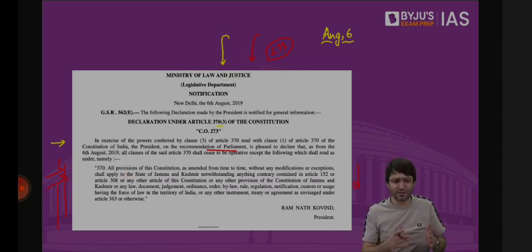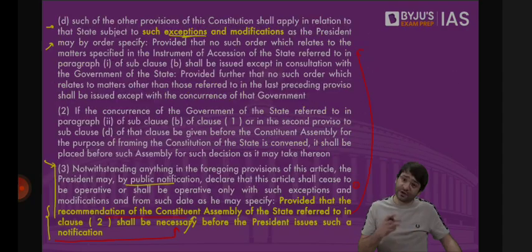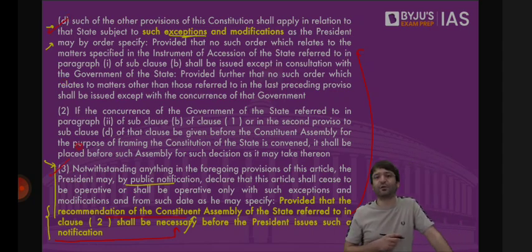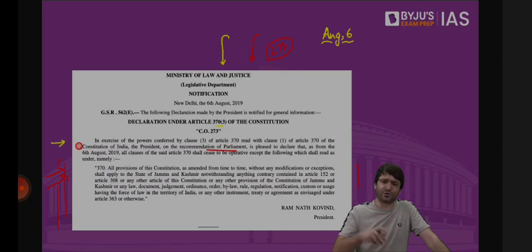Modified in the sense, all provisions of Indian Constitution were made applicable to Jammu and Kashmir. But when all provisions of Indian Constitution were made applicable, there was still Article 371, there was still Article 372, there was still Article 370 Clause 3. Now the government said we don't need all these provisions, we just need one provision. That entire Indian Constitution, without any exceptions, as amended from time to time, is applicable to the state of Jammu and Kashmir. That's how Article 370 was modified.